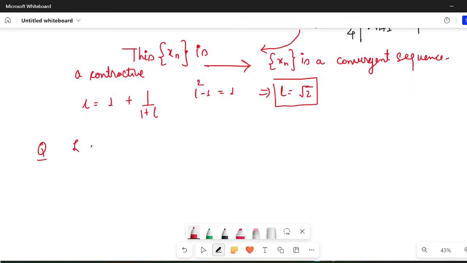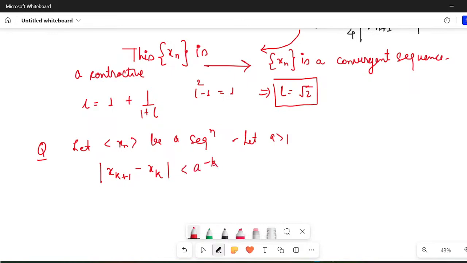Let xn be a sequence, and let a be greater than 1. Assume that modulus of xk plus 1 minus xk is less than a to the power of minus k for all k belongs to natural.